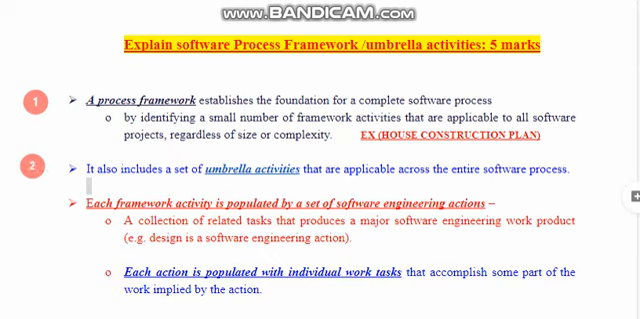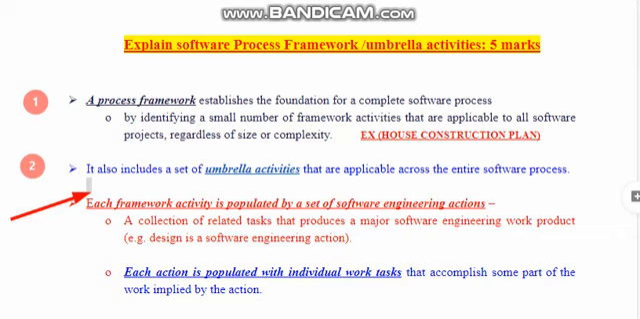So a process framework will first identify all the major activities. Then we also identify the other umbrella activities that are to be carried out to develop a software product. You know the meaning of umbrella, right? When you take an umbrella in the rain, what will happen?